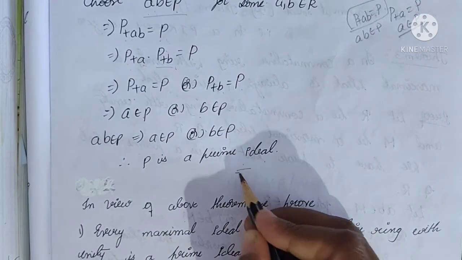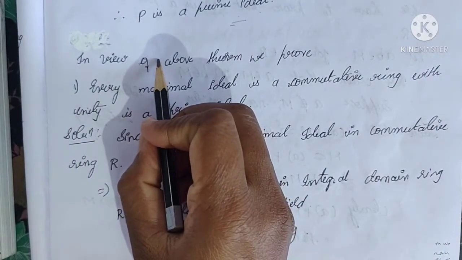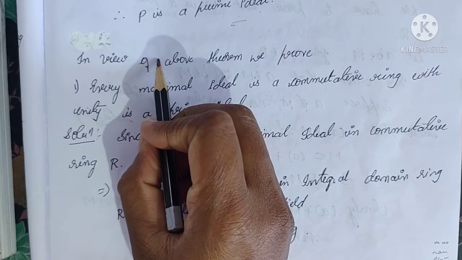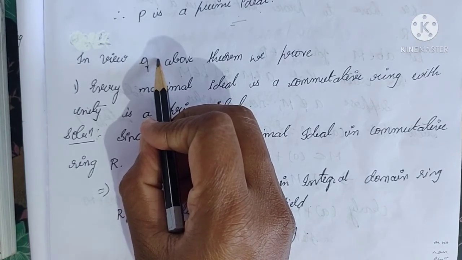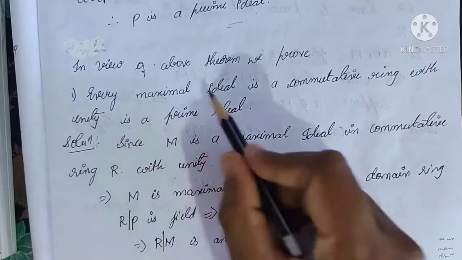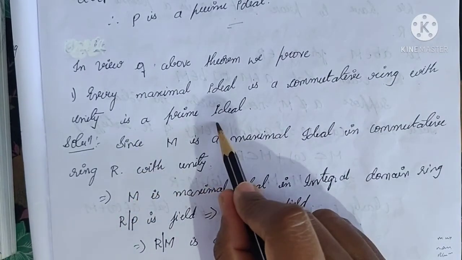Hence the proof. In view of the above theorem, if R/P is an integral domain, then P is a prime ideal; and if P is a prime ideal, then R/P is an integral domain. The first one: every maximal ideal in a commutative ring with unity is a prime ideal.